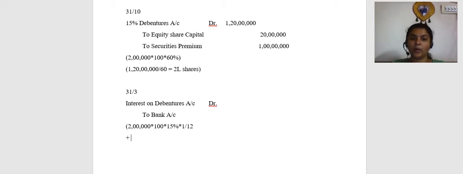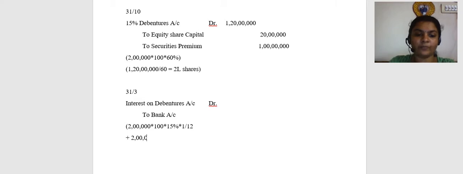Plus, now after 31st October, conversion took place. So, how many debentures went out of the picture? 2 lakh into 100 into 60 percentage went out of the picture. So, the convertible debentures have got converted to equity shares, assuming full conversion. So, what is remaining left? Remaining debentures that are left is only 40 percentage.